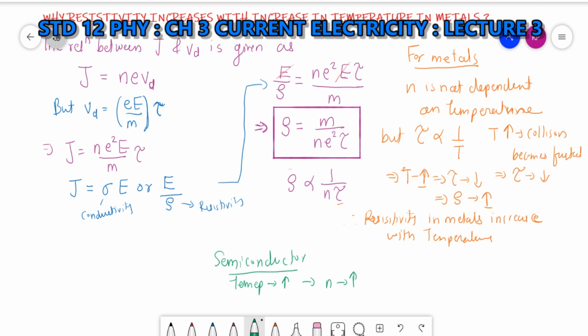Temperature increases, number density increases. So as n increases, this leads to a decrease in resistivity. So in a semiconductor, resistivity decreases with increase in temperature.